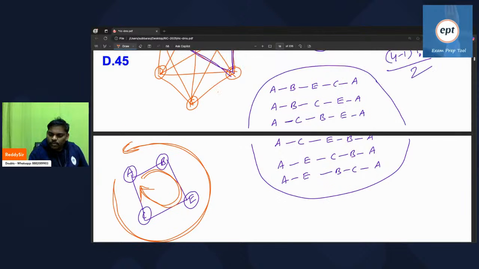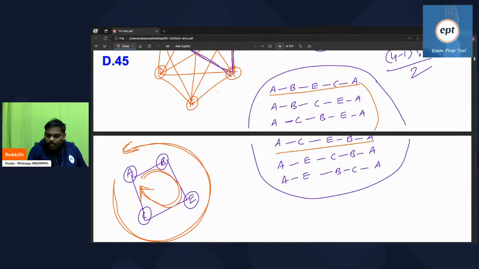So to this one, if you see the reverse, A C E B A, A C E B A, these two are same. Reverse.